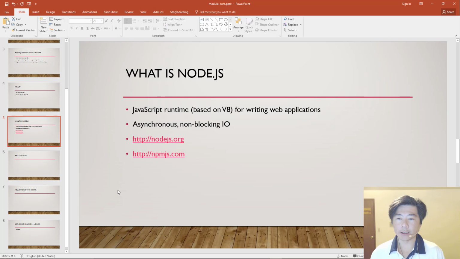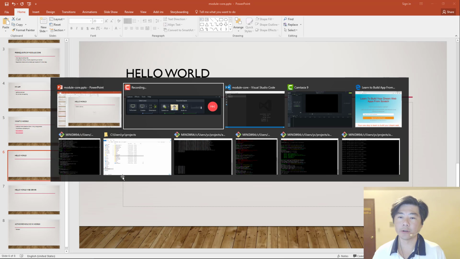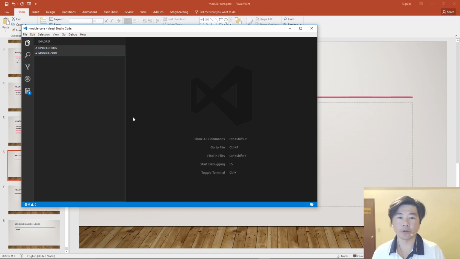Okay, all right. So that is what Node.js is. We can talk about it in abstract form, but there's nothing that will prepare us better to know exactly what it is than to dig in and write our example. The simplest example is the hello world example. So let's write a hello world program in Node.js.